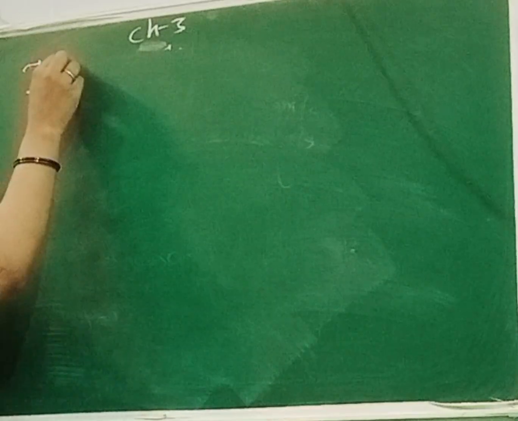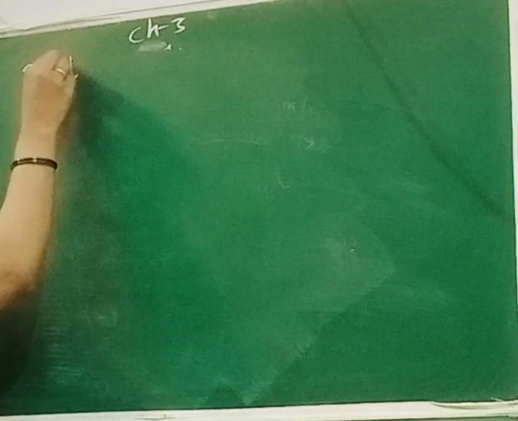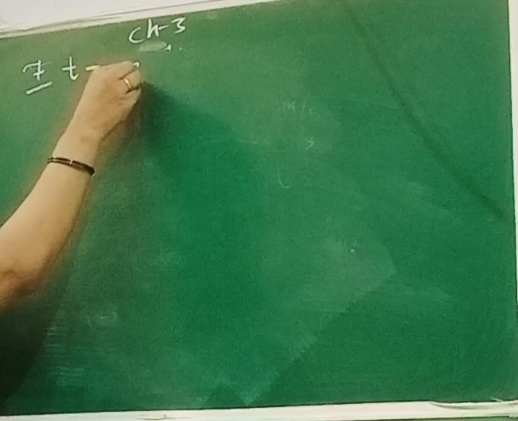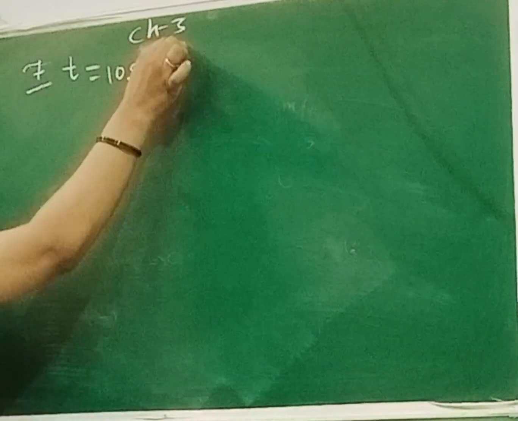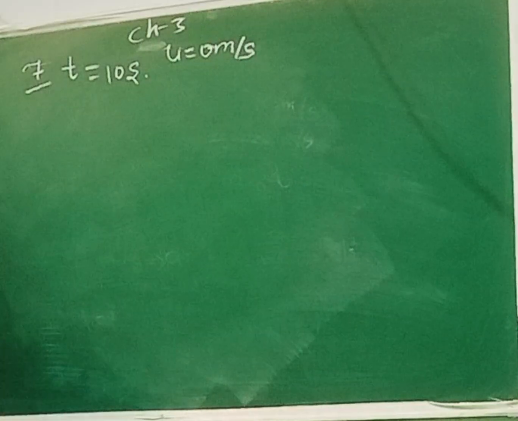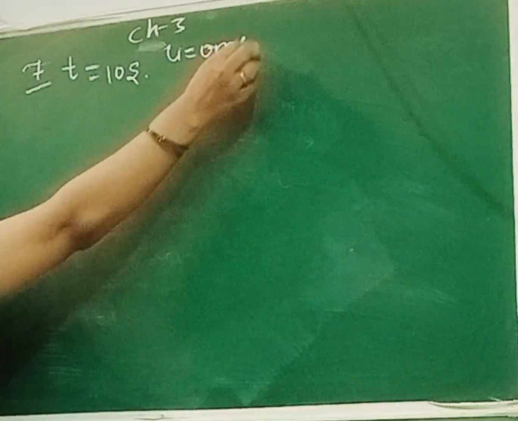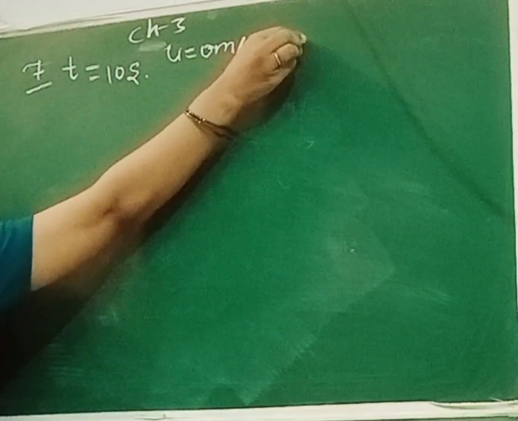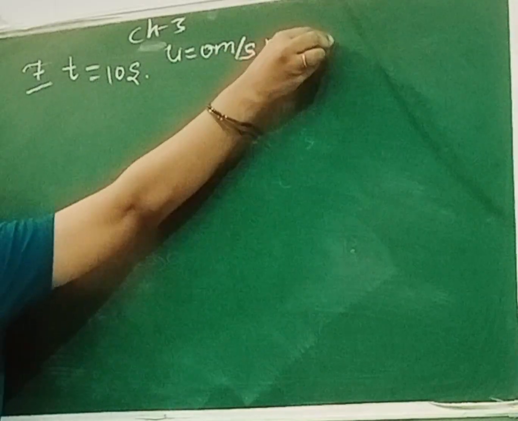So question number 7 is: a force acts for 10 seconds on a stationary body. So you can see force acts for 10 seconds, so t is equal to 10 seconds. The body was stationary, that means the initial velocity is 0 meter per second. Of mass 100 kg. So m is also given to you, that is 100 kg.